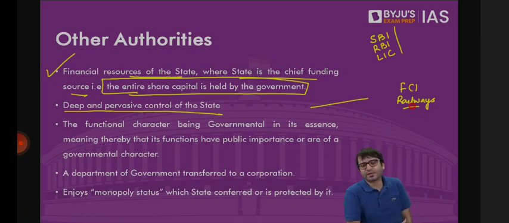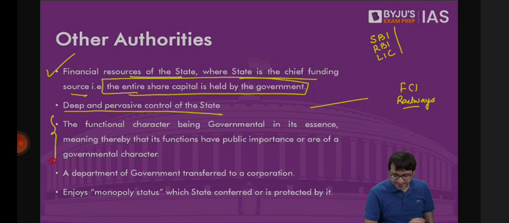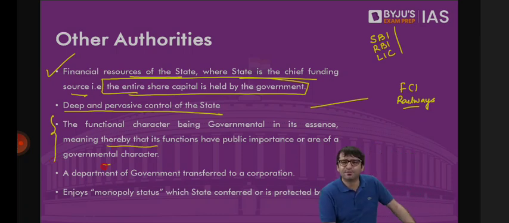The functional character being governmental in its sense, meaning thereby that its functions have public importance and are of governmental character. What is the role of the government? To provide electricity to the people. What is the role of government? To provide healthcare facilities to the people. So government hospitals come under state. The electricity boards come under state. The pollution control boards come under state. All these entities whose primary function is governmental in character, they are also within the definition of the state.